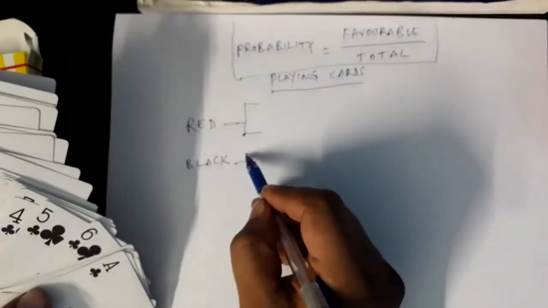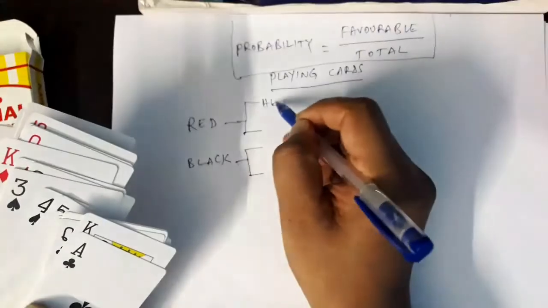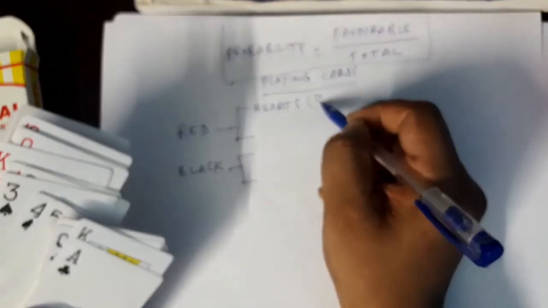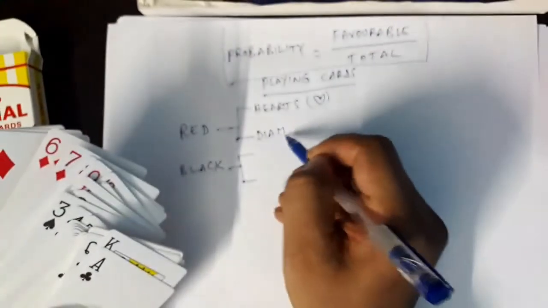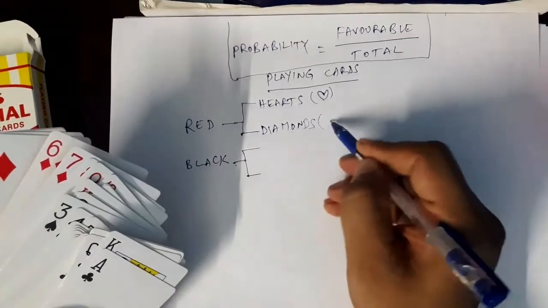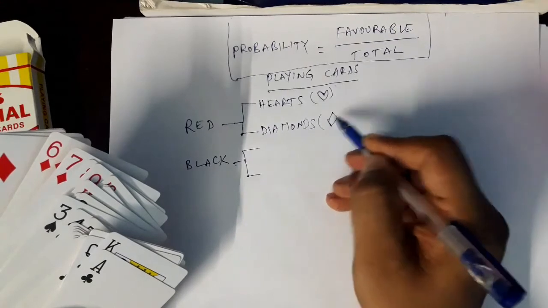This also has two symbols. In the red, this is hearts, H-E-A-R-T-S, hearts. What is the symbol? Heart symbol. This one, diamond symbol. Diamonds.